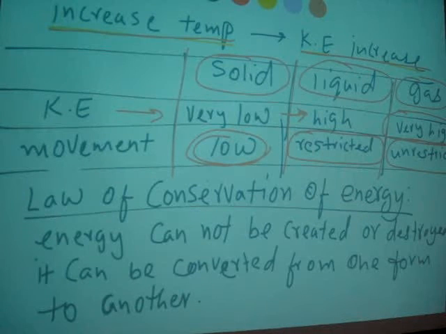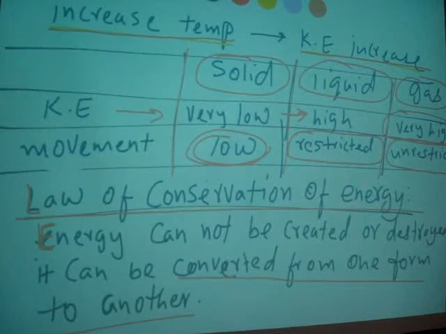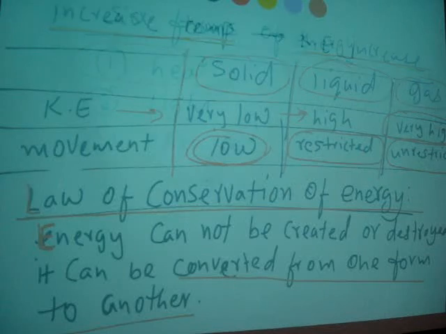Now we learned about the law of conservation of mass. Same thing, the law of conservation of energy. What that means is energy cannot be created or destroyed. It can be converted from one form to another. That's the law of conservation of energy. So you cannot create or destroy energy, but you can convert it between different forms. Now let's see what those forms of energy are.